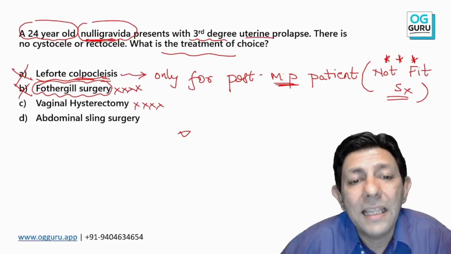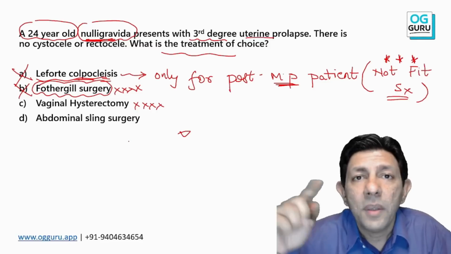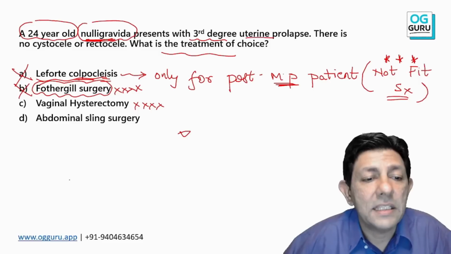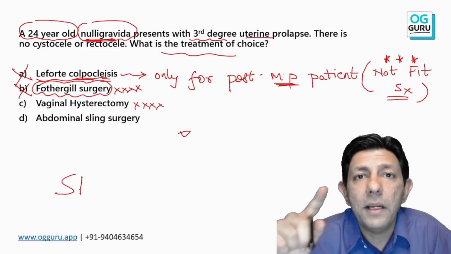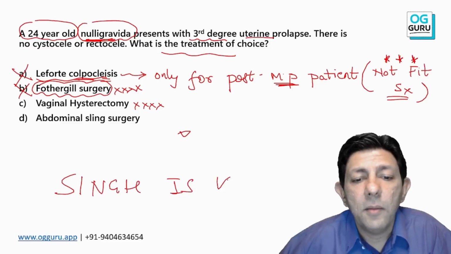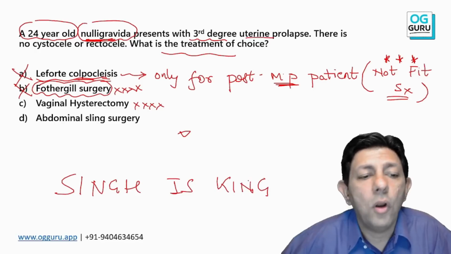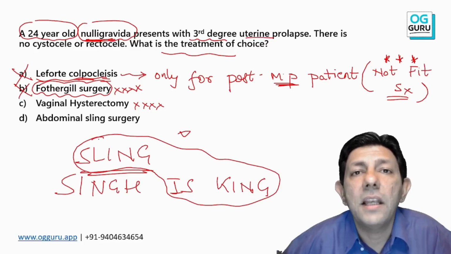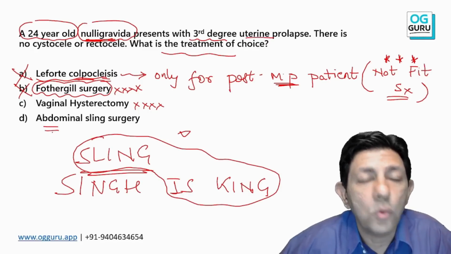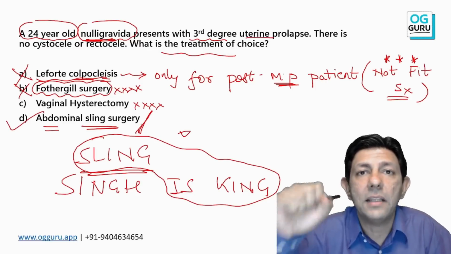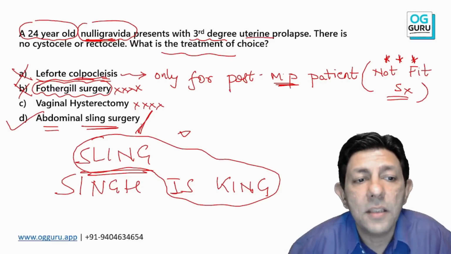any babies till now. And therefore remember what is the dictum. Fifteen to twenty years back, an Akshay Kumar, Katrina Kaif movie had come, Singh is King. Yes or no? Repeat after me, all my dear students. Singh is King, Singh is King. The movie had come, and all of you will remember: Sling is King. Sling is King means sling is the best surgery. It is done through the abdominal route, so we call it abdominal sling surgery. So how to remember? Sling is King, meaning sling is the best.